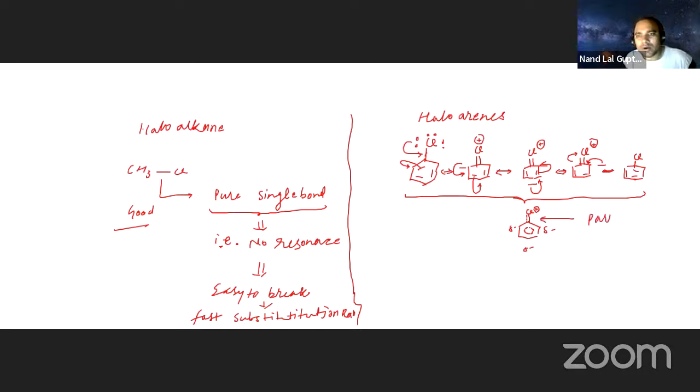Double bond means two bonds. In haloalkane it is a single bond only, but here it has partial double bond character. Two bonds means difficult to break. If it is difficult to break, the reaction will be slow: a slow SN reaction, a slow substitution reaction.